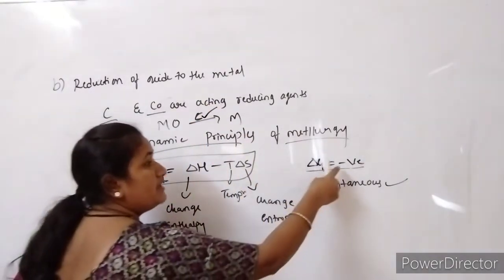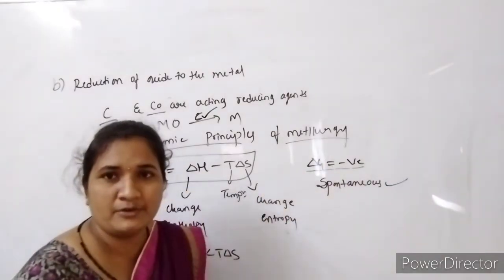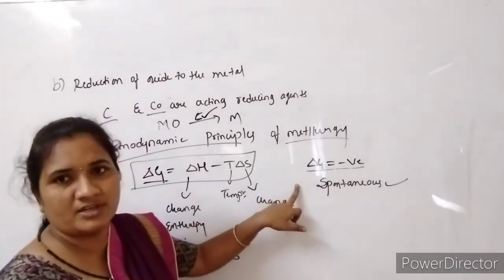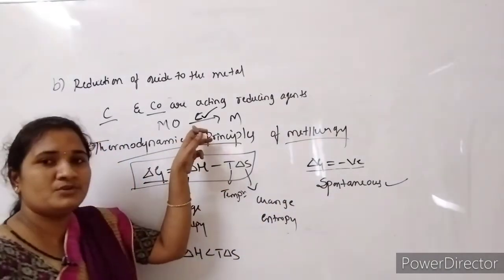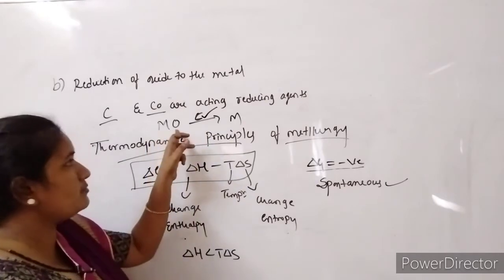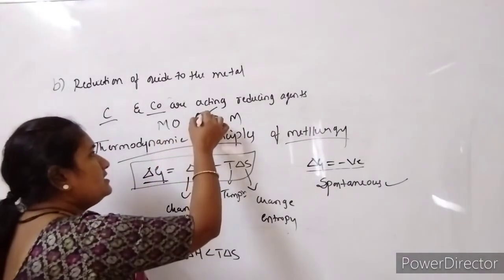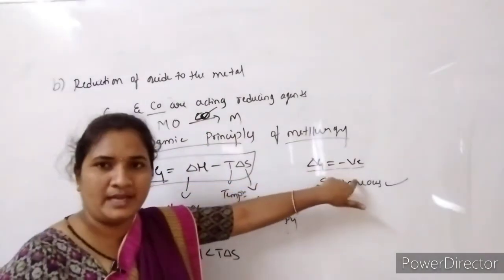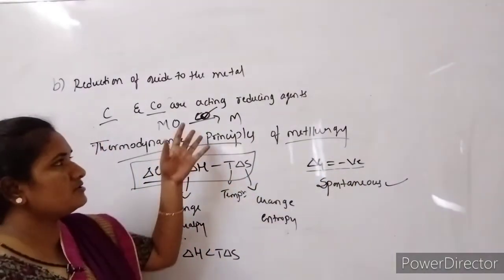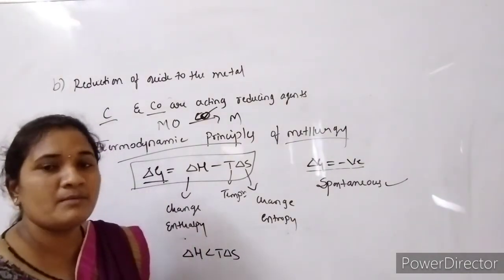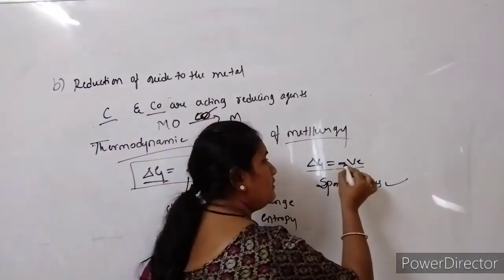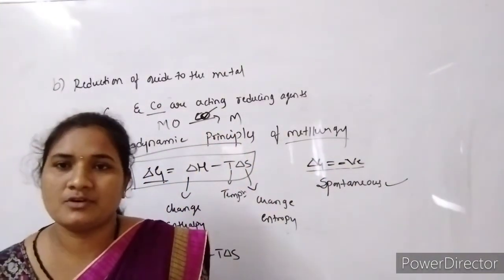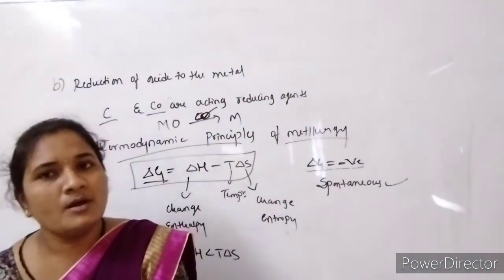If it does not give a negative value, and we require more and more negative values, then it is said to be non-spontaneous. Then it is not feasible to use it as a reducing agent. For that metal oxide, we have to choose another reducing agent like carbon monoxide. If carbon monoxide gives a negative value, then it is considered the suitable reducing agent. So in this way, by considering the negative value of Gibbs free energy, we choose the reducing agent for the conversion of metal oxides into metal.